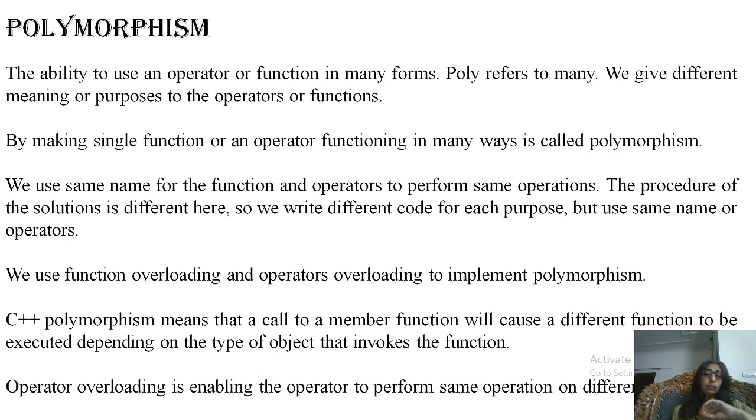Like we can take the example of plus. Plus is used to add two numbers, and we can add any two integers, or one integer and one float, and then two float numbers by using the same operator, the same symbol plus. So this is polymorphism, and this type of polymorphism is defined inside the compiler. It is set by default.